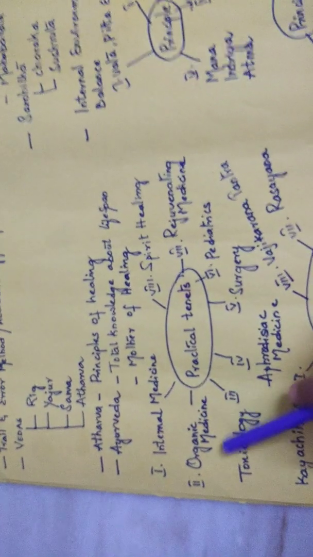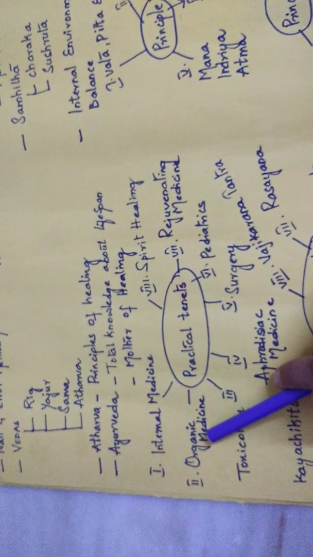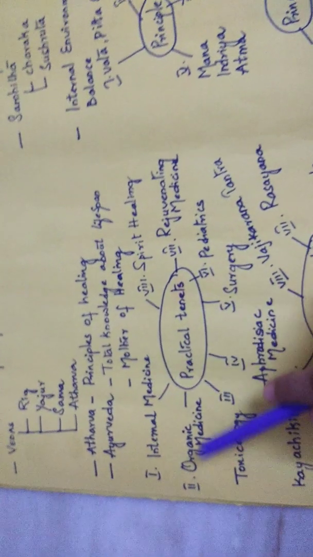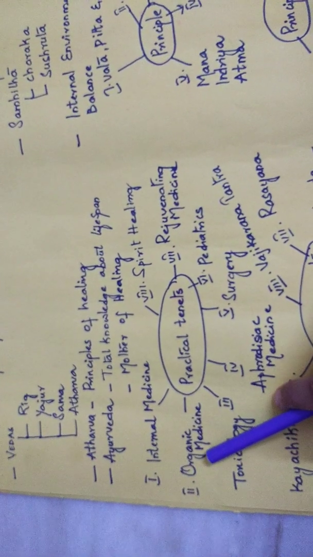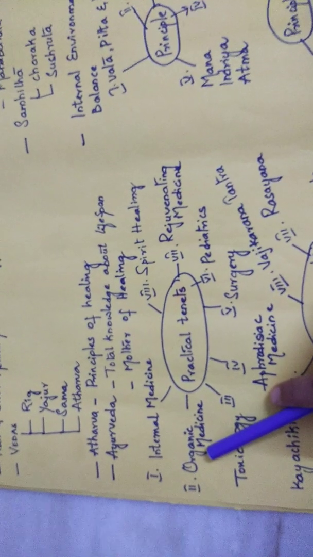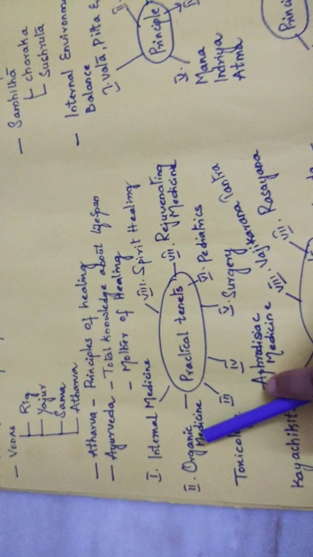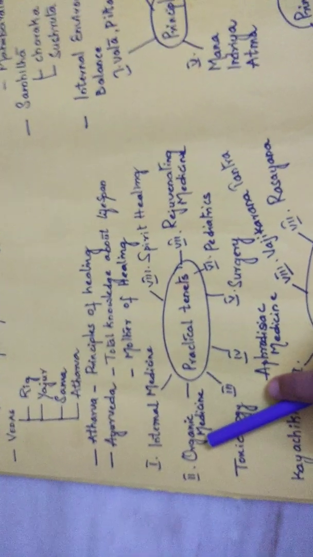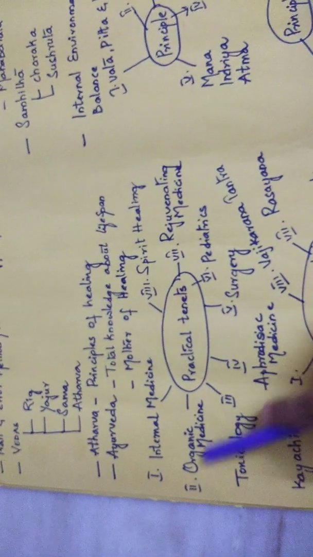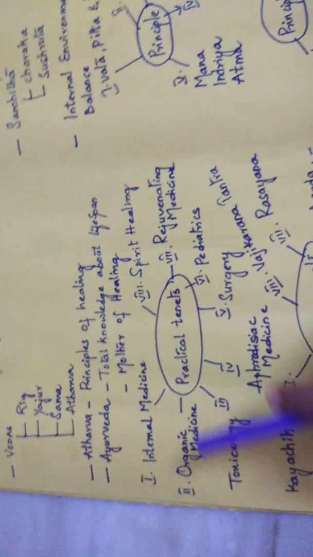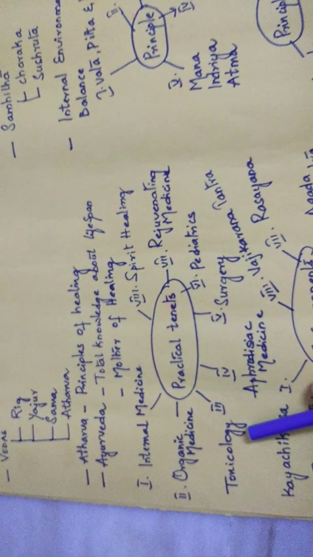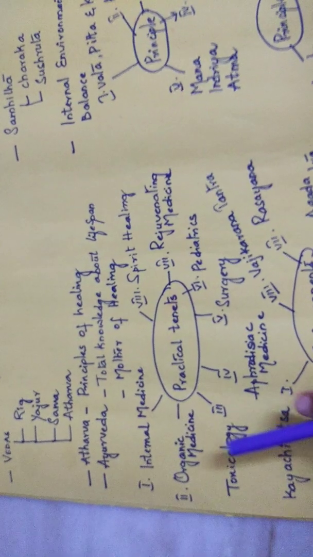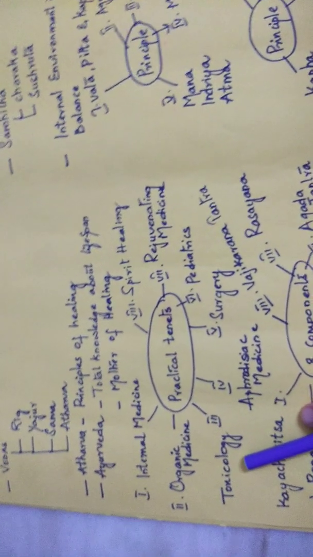The next one is organic medicine. How the elements are related to the body can be described in organic medicine, and many structures we can have in detail. And next, their mechanisms, how the bonding happens, all these concepts we can study under organic medicine. The third one is toxicology. All the components which give toxicity to our body can be read here in toxicology.